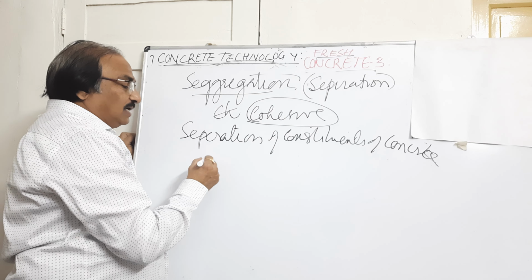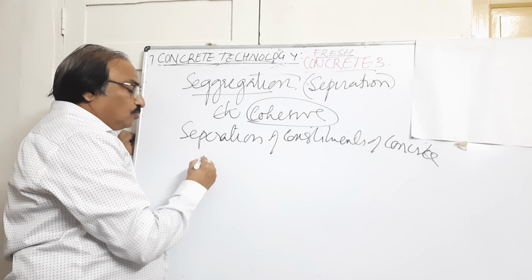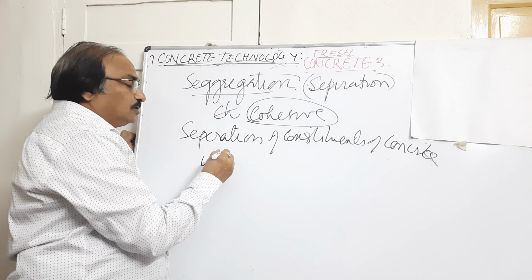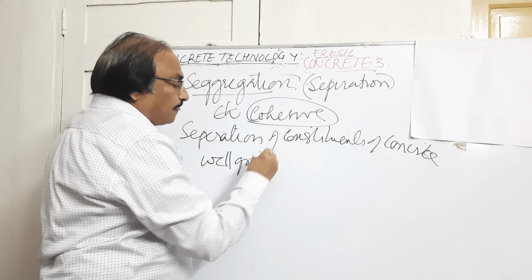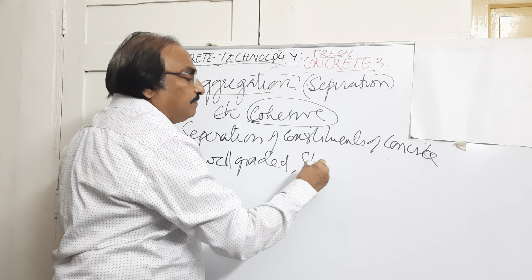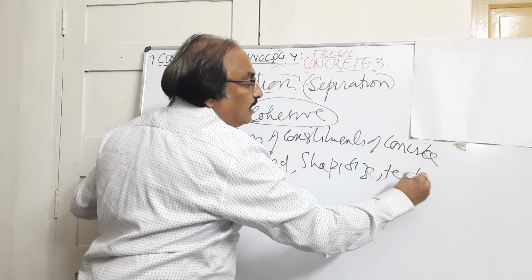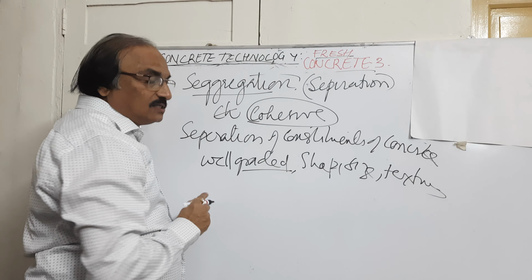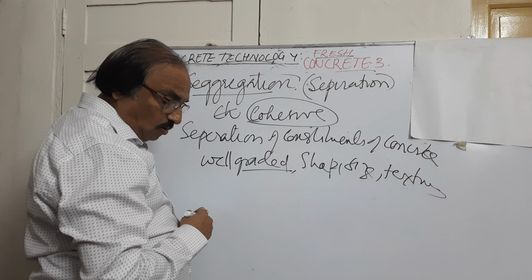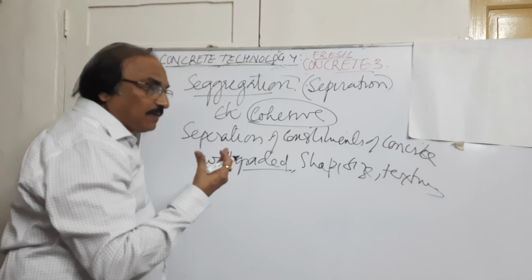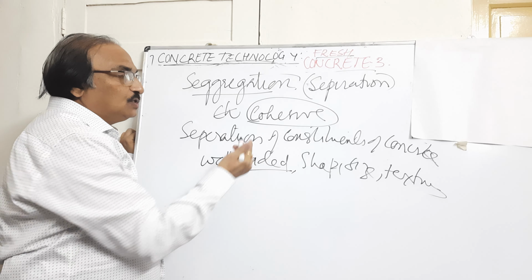Whenever we use aggregates, fine aggregates and stone aggregates, they should be well graded. They should have proper shape, proper size and good texture. That is the important part.